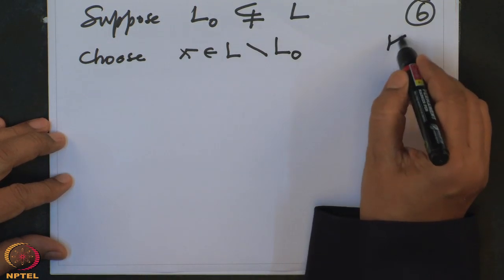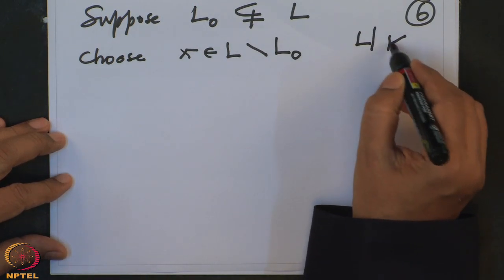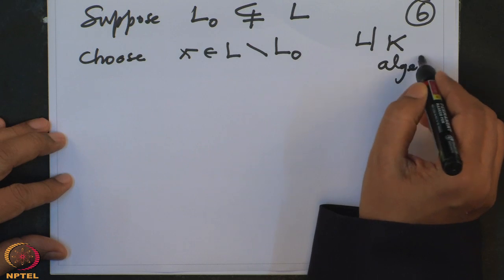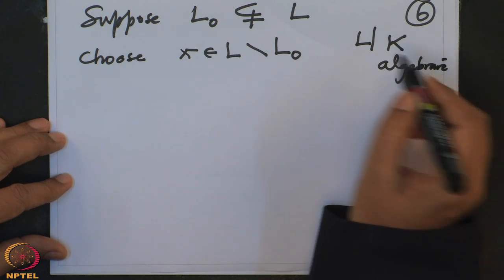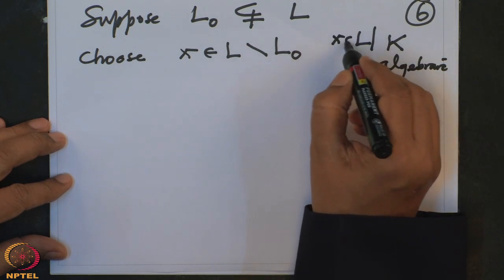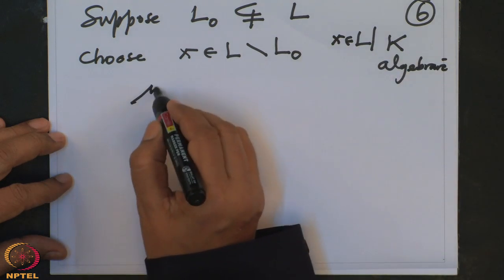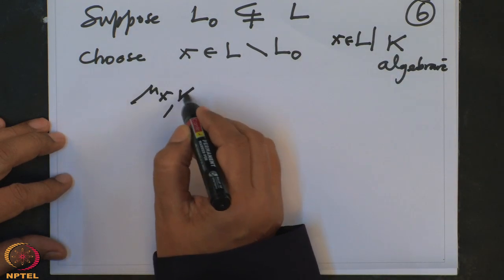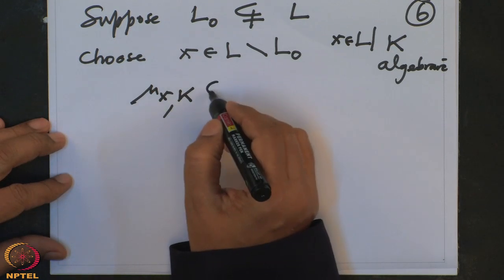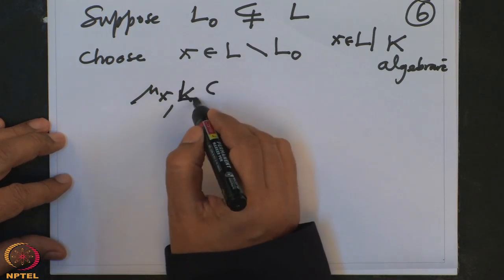And remember, L over K is algebraic. That is given to us, and this x is in L. So therefore the minimal polynomial of x over K makes sense. This is not over K, but over L naught.